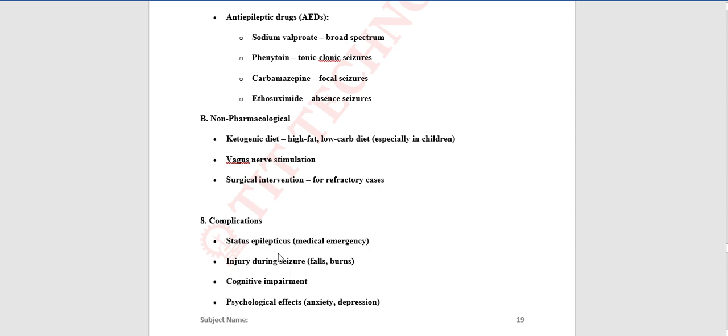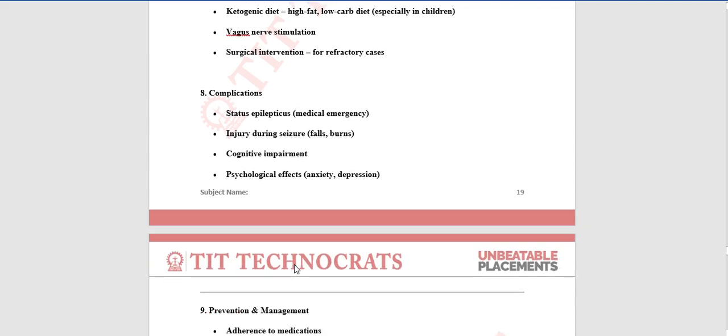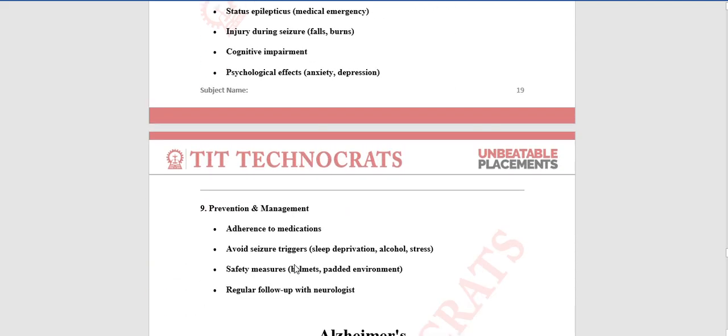Complications are status epilepticus, injury during seizure, cognitive impairment, and psychological effects. Prevention and management: adhere to medication, avoid triggers, take proper sleep, follow safety measures, and have regular follow-ups with a neurologist.